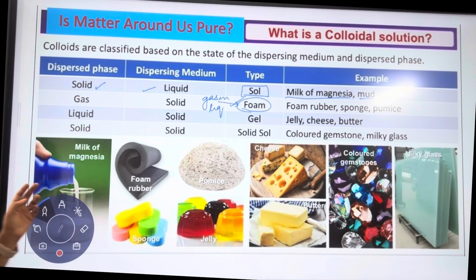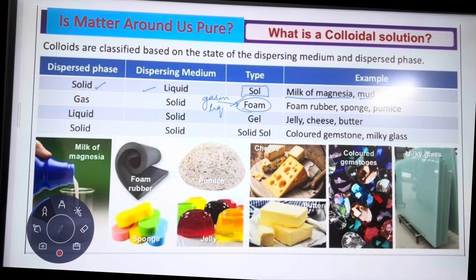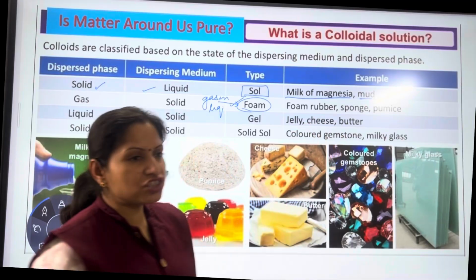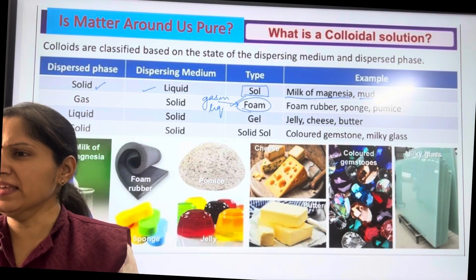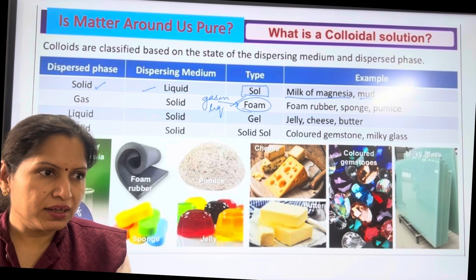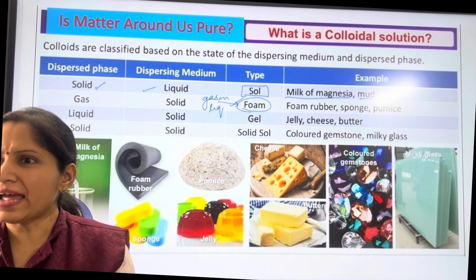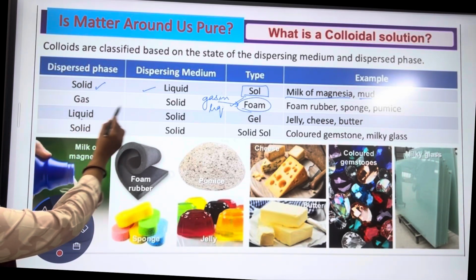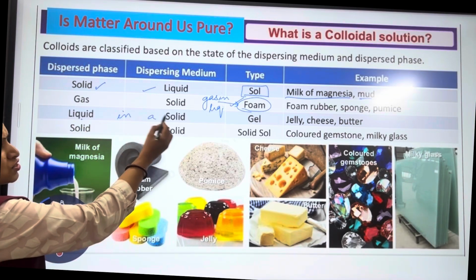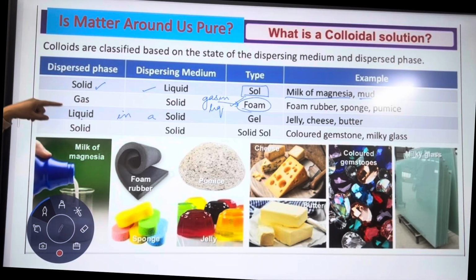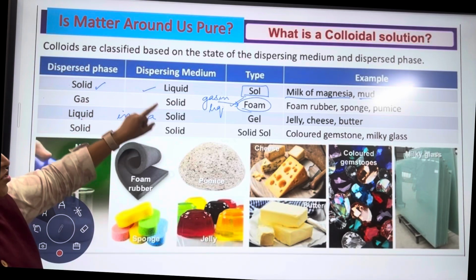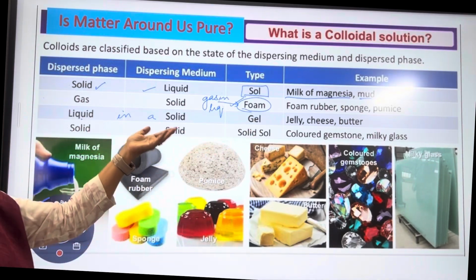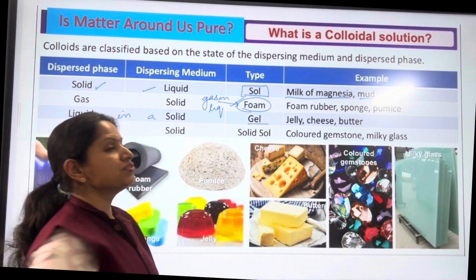Fine. Okay, next one is a liquid present in solid. Examples could be cheese, butter, jelly. All these are solid. Jelly is solid, cheese is solid, butter is also solid, but in that solid a lot of water content is there, and that is why we say that a liquid is present in a solid. The dispersed phase is liquid which is present in a dispersed medium, that is solid.